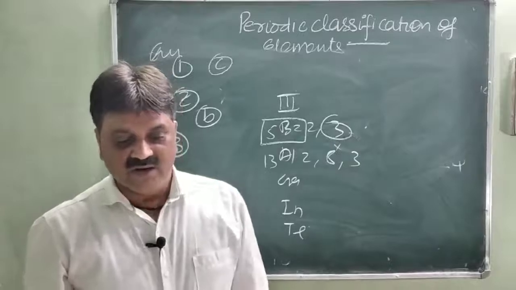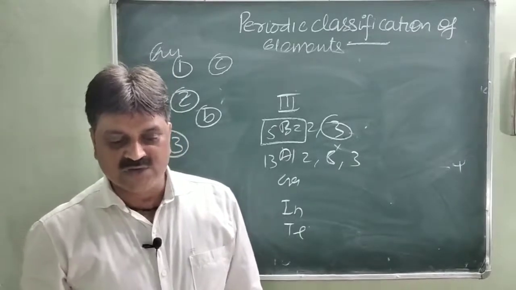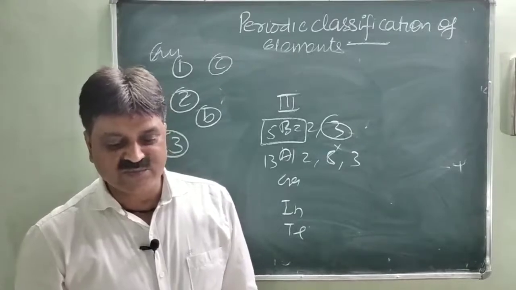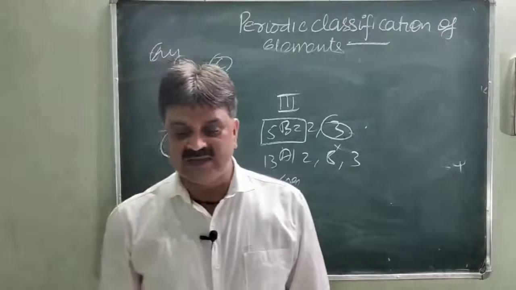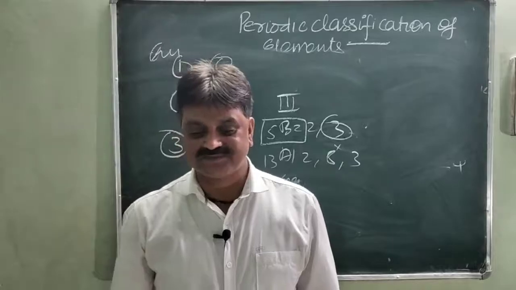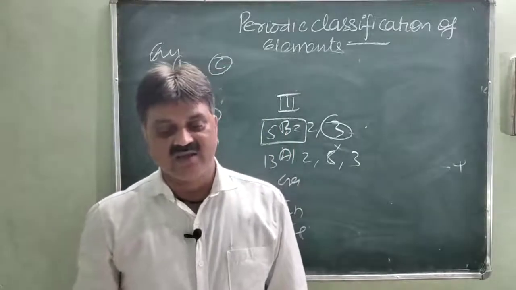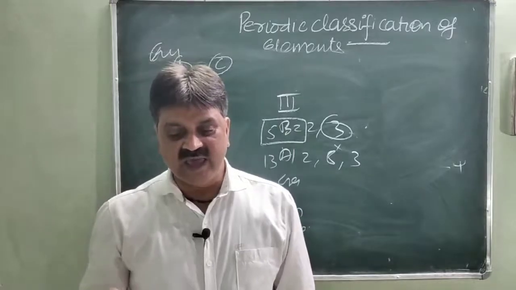Next, E: twice as many electrons in the second cell as in its first cell. Very easy question. Twice as many electrons in the second cell as in its first cell.